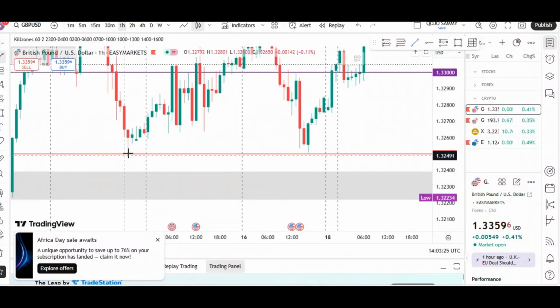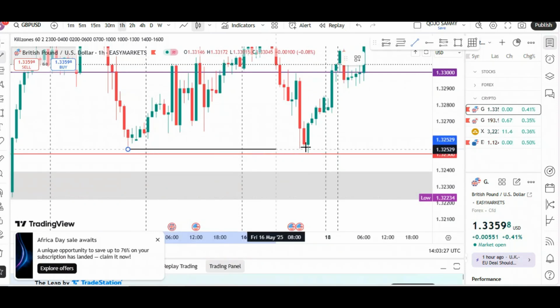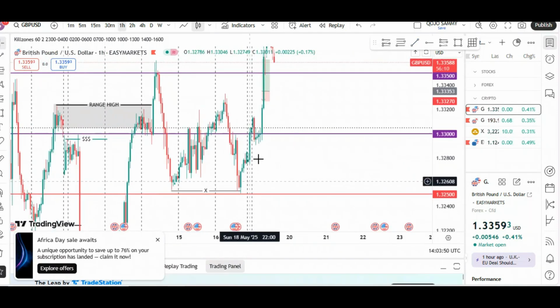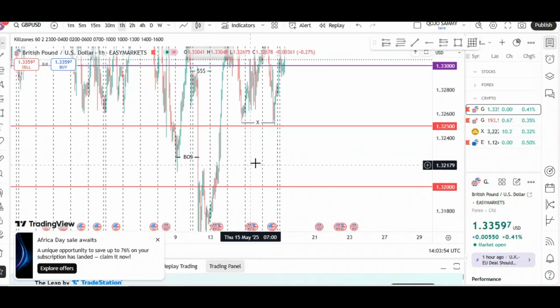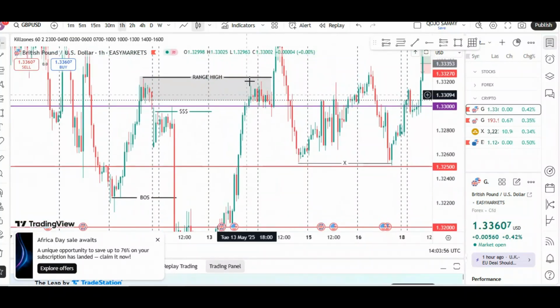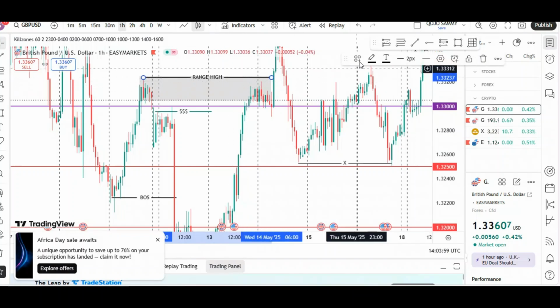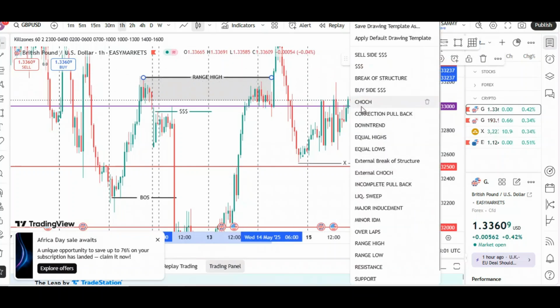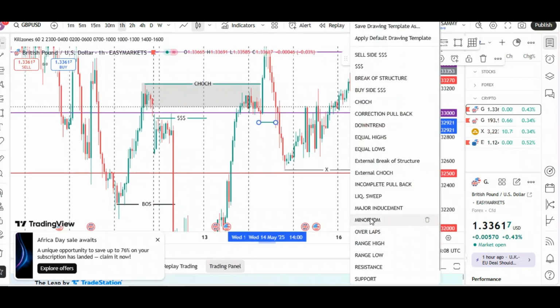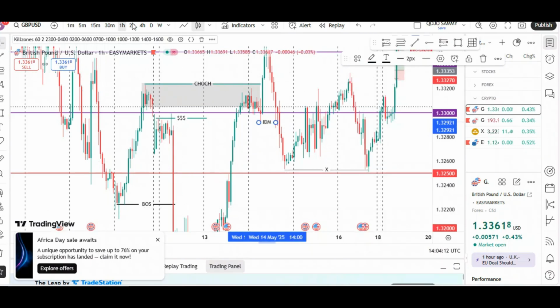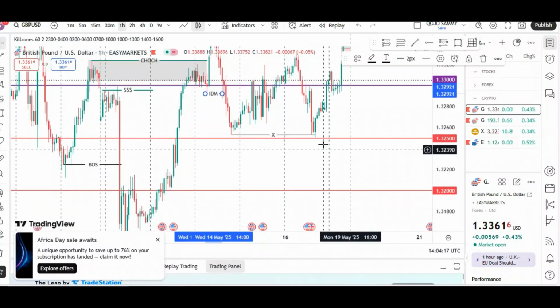What I saw was that the market had taken this range low. So this was a liquidity sweep, and already we have this range created, as the internal range high is now a change of character, and then it gave us this particular inducement level. Everything is being done in the higher time frame so that when I go into my lower time frame, I know what I'm looking for.